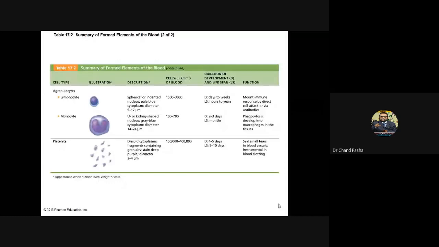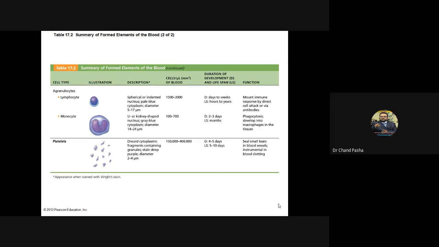Monocytes are very large in size, 14 to 24 microns, and kidney shaped with a nuclear lobe. They play a similar role to neutrophils, but not in blood. They are in tissue, so they percolate into the tissue and become macrophages, and they do the phagocytosis. Maturation takes 2 to 3 days, and the lifespan is months.